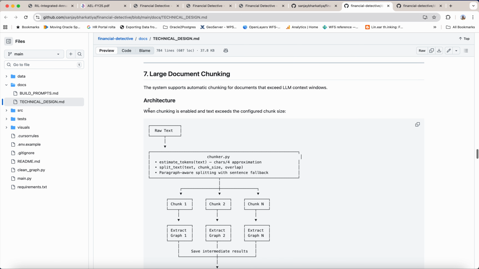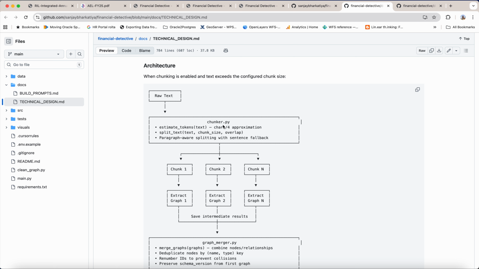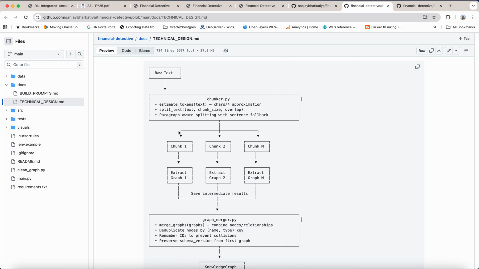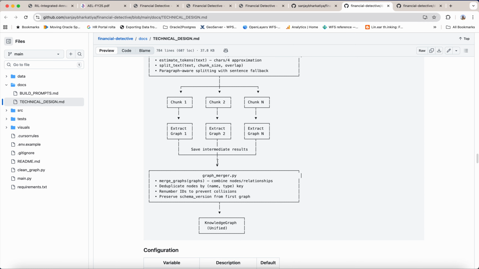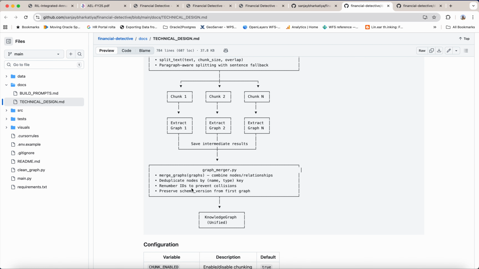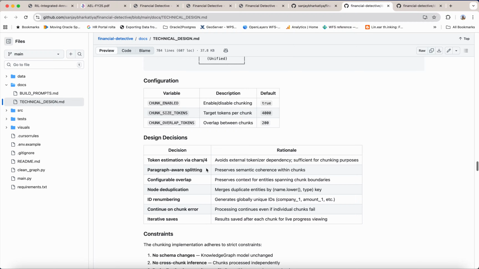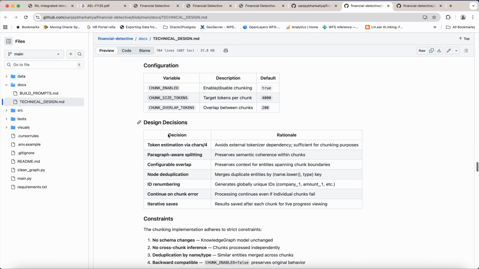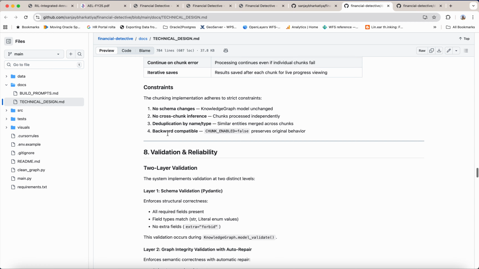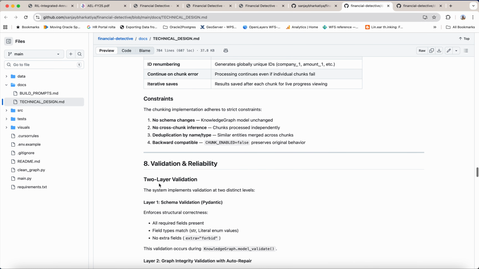Now, large document chunking: chunker.py takes care of your large document chunks. It creates parallel chunks, runs them in parallel, extracts the graph, and saves the intermediate results. The graph merger will merge all your graphs and deduplicate them. Deduplication runs on it, it renumbers IDs to prevent collisions and preserves the schema version from the first graph, and then the unified knowledge graph is created. Chunk configurations are given separately. Design decisions, okay, these are the main design decisions, already explained.